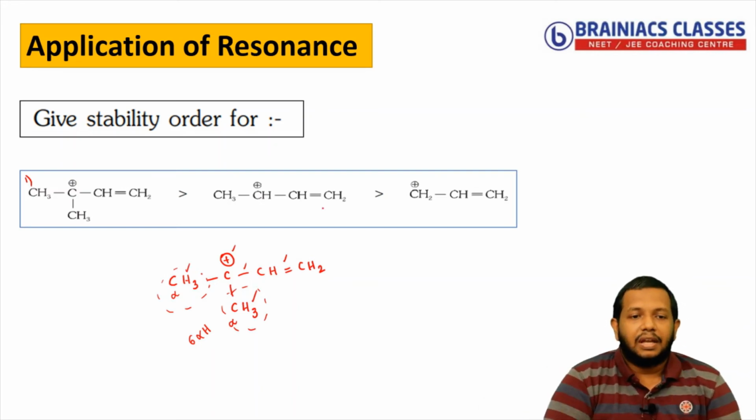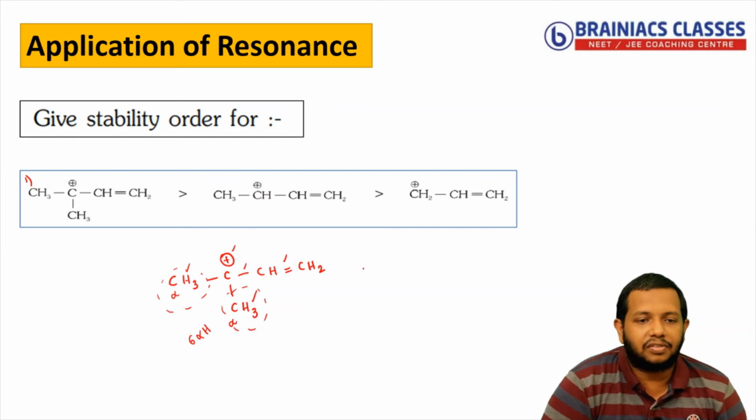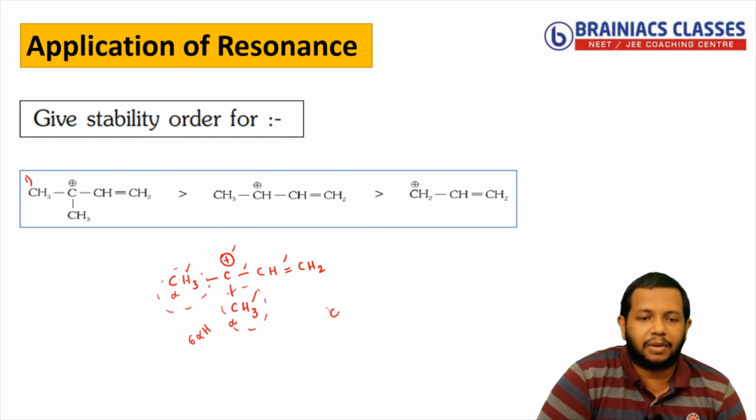Okay. Now, next one I am seeing. Next one if I am analyzing, you have CH3. Then CH with positive charge. Then you have CH double bond CH2 is present.